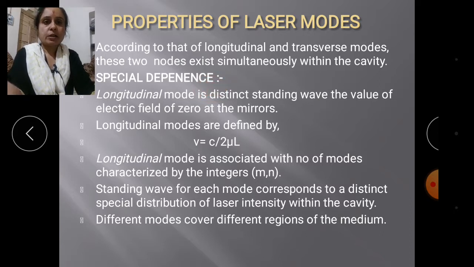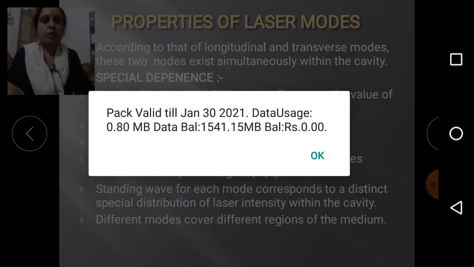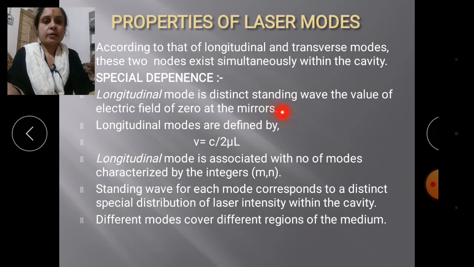In this spatial dependence property, longitudinal modes are distinct standing waves. The electric field is zero at the mirrors.